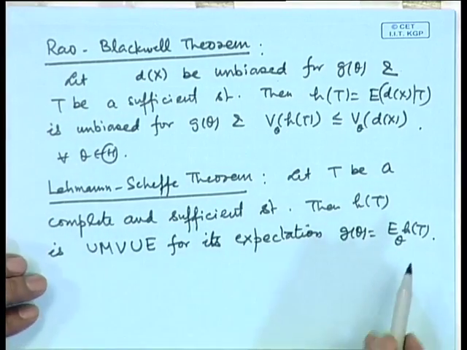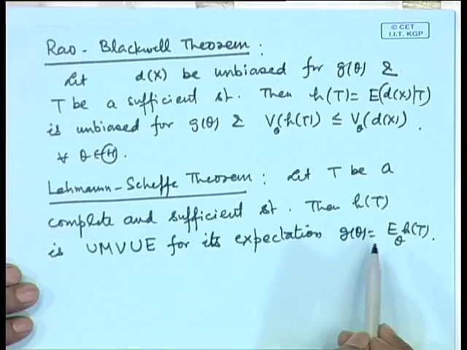Now, this is an extremely significant result. It means that whenever I have a complete sufficient statistic and I have to find out the UMVUE of any parametric function, then I consider an appropriate function which will be based on the complete sufficient statistic and it will be unbiased. That is all. So, that will become UMVUE automatically. We do not have to do any further proof, we do not have to compare its variance with any other unbiased estimator, etcetera.